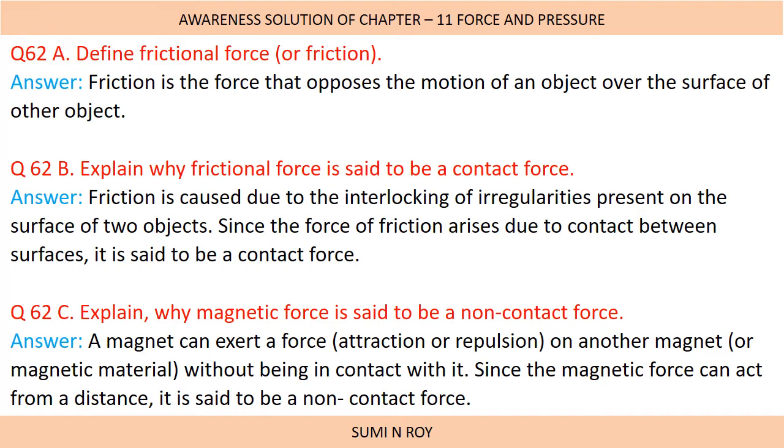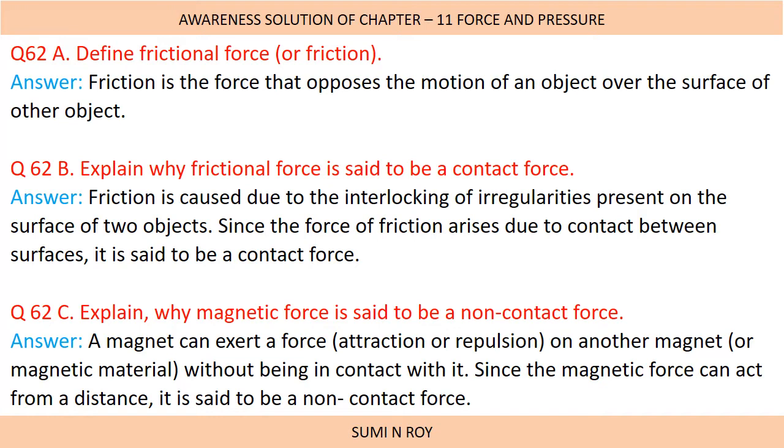Since the force of friction arises due to contact between the surfaces, it is said to be a contact force. Friction arises only when the two objects are in contact with each other.